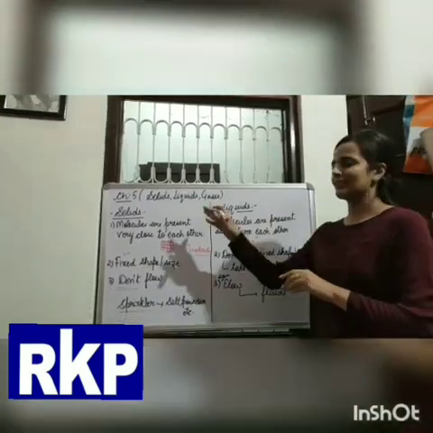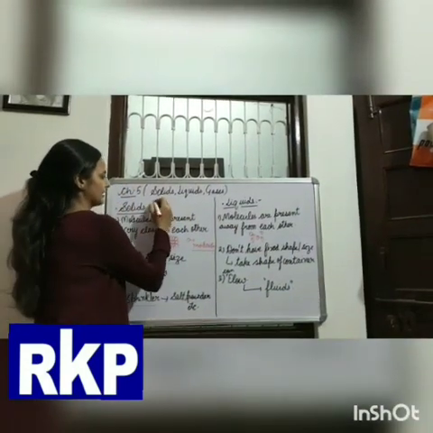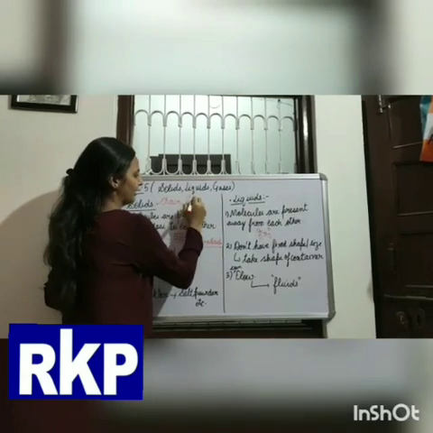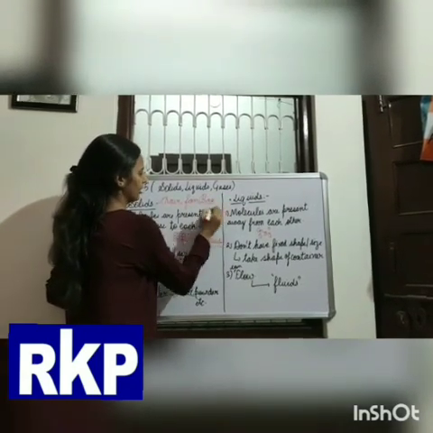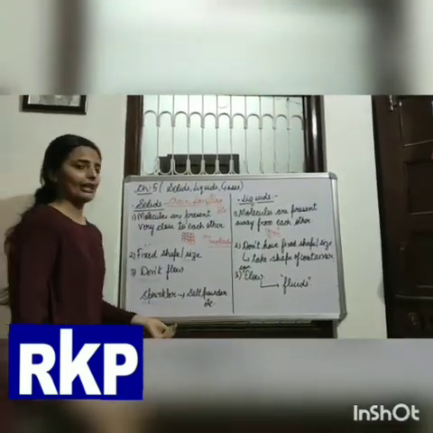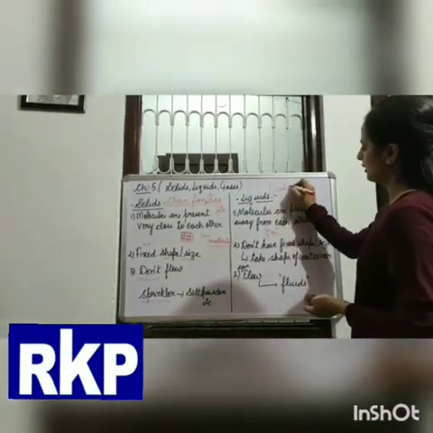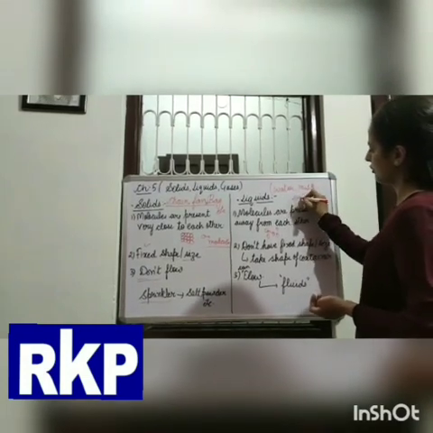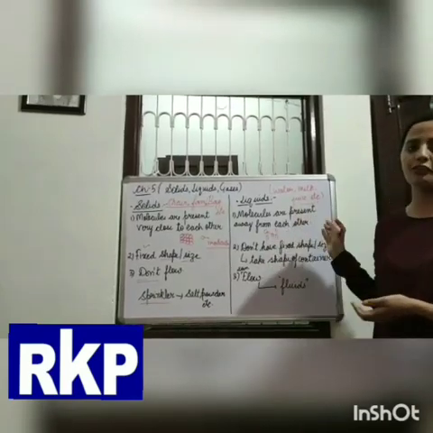Now, tell me some examples of solids and liquids. Yes, like chair, fan, bag, etc. These are the examples of solids. And a few examples of liquids: water, milk, juice, etc.